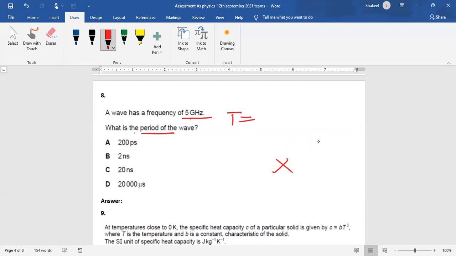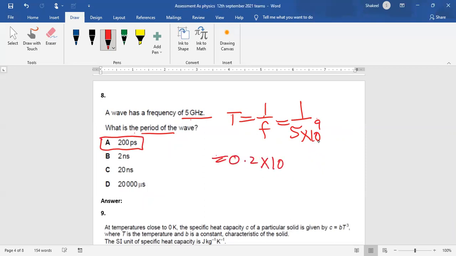You know time period is 1 over frequency, and it is 1 over 5 giga, and giga is 10 power 9. So when you solve it, your answer will be 200 picosecond. Actually, its answer is 0.2 into 10 power minus 9, right?